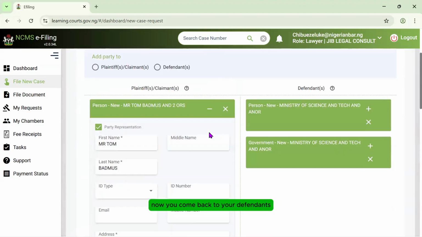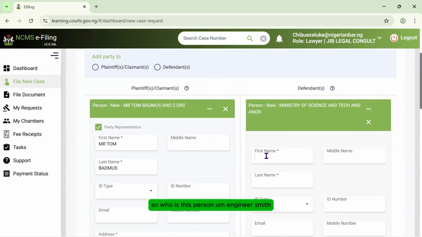Now you come back to your defendants and begin to put in the names of the defendants. If the defendants are more than 10, you have to pick them one after the other and put them in. So this one is for the person. Who is this person? Engineer Smith Gold Thompson.